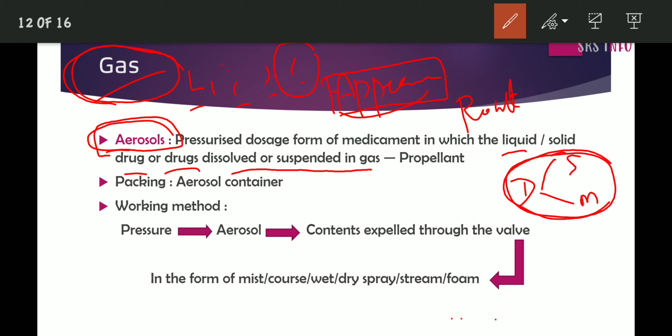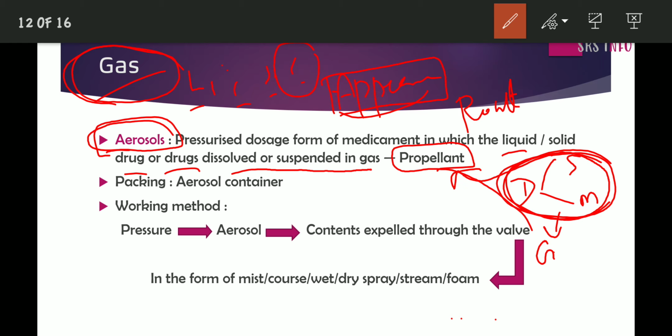The pressurized form of this drug is dissolved or suspended in a gas, and that gas is known as propellant. Simply, the pressurized form of drug or drugs dissolved or suspended in a propellant, we can call as aerosols.